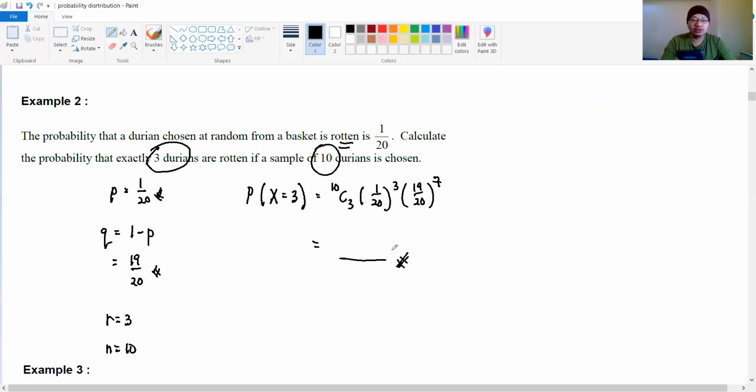All right, so 10C3 times 1 over 20 to the power of 3 times 19 over 20 to the power of 7. This is the value, 0.0 something, 0.01 something, right? So write down here 0.01048. That is your probability, all right?